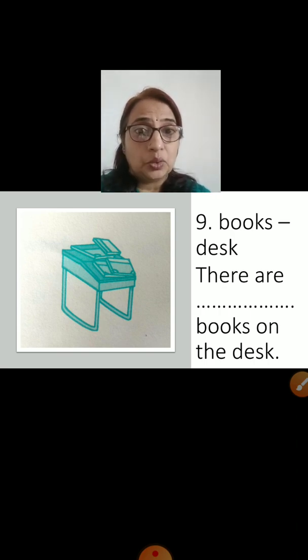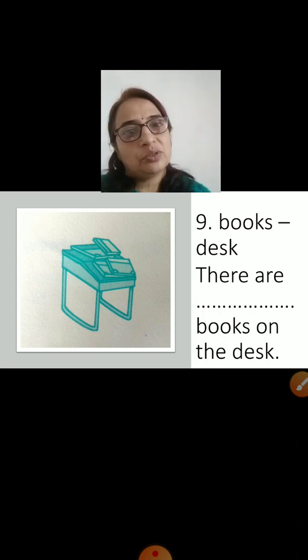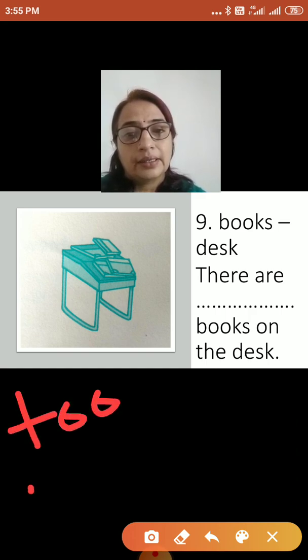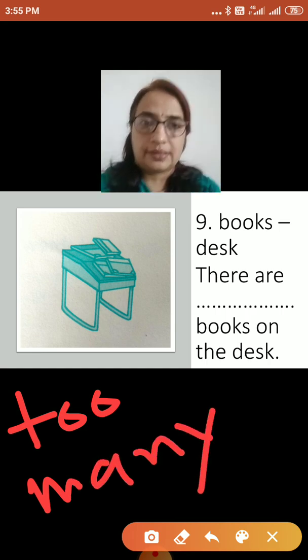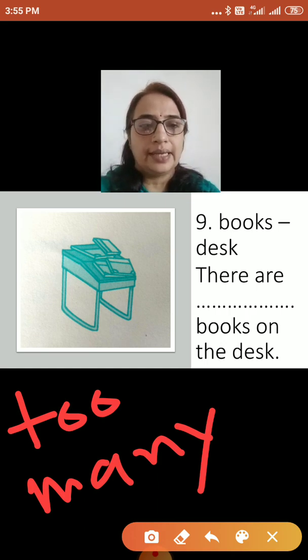Can we say there are too much books on the desk? No, since books is a countable noun. The best suited answer is, then, there are too many. There are too many books on the desk. Right?